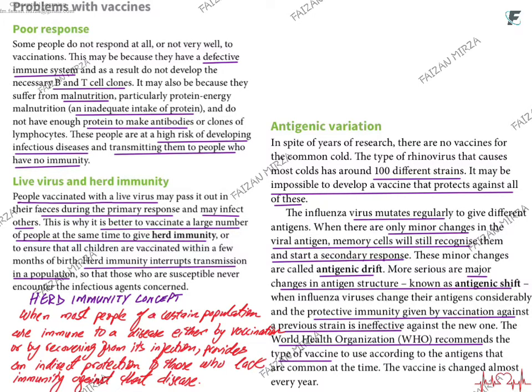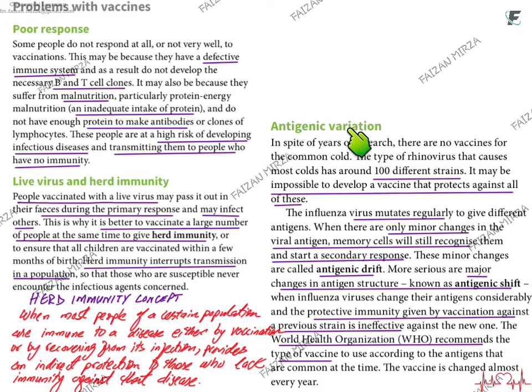People who are vaccinated with the live virus actually pass on this virus in the primary response. They pass it on in the feces, and this can infect others in the same locality. So herd immunity is the main thing that is targeted here. What is herd immunity? When most people of a certain population are immune to a disease either by vaccination or by recovering from its infection, this provides an indirect protection to those who lack immunity against that disease. So in herd immunity, maximum households are vaccinated at the same time in the same age group, so that when they pass on the live pathogen to the environment, they don't end up infecting other people.